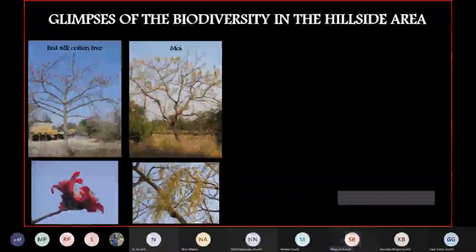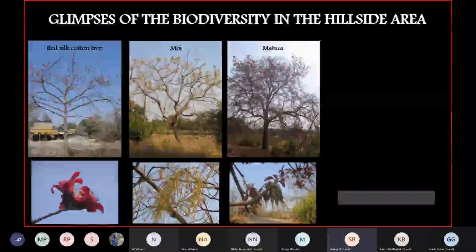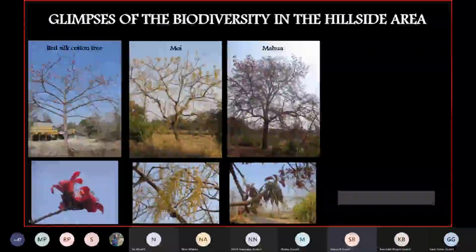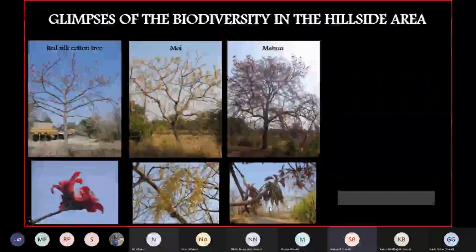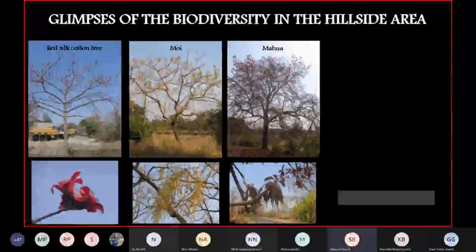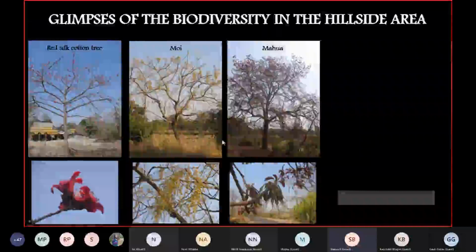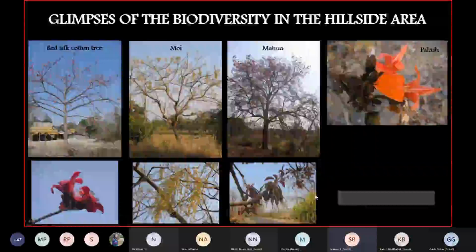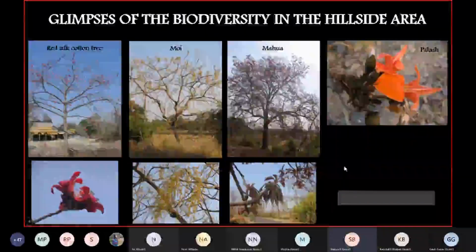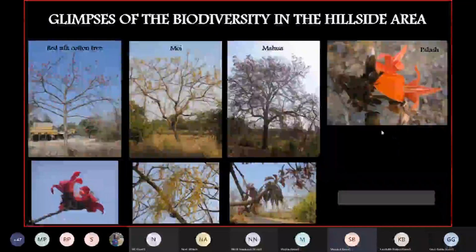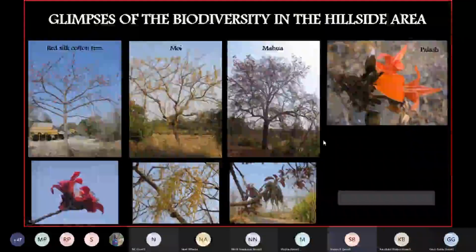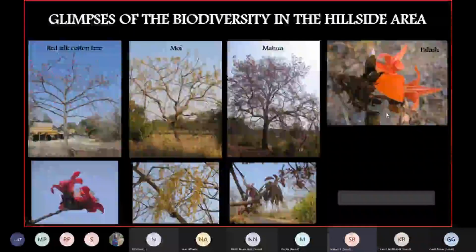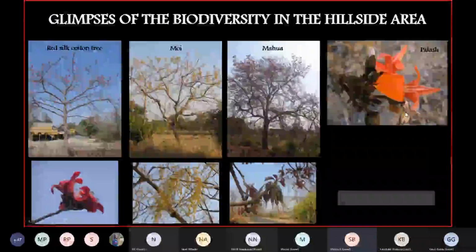Next. So the mahua tree was also observed in this area. Then, next, you can see the habitat photograph and the flowering photograph of the same tree. The upper one is the habitat photo, that is the photo of the whole tree, and the other photo is of the flowers of those particular trees. And I think you are able to identify the palash or Butea monosperma because these flowers are very common nowadays. It is a forest species, no doubt, but nowadays it is widely used for plantations also.